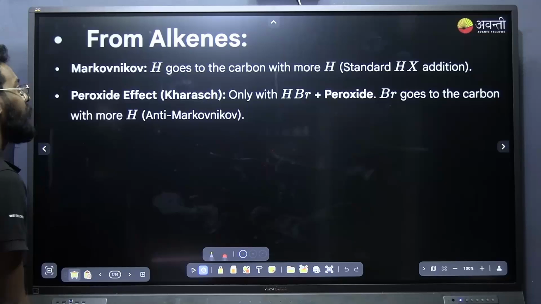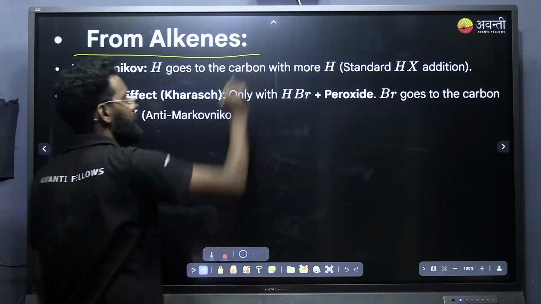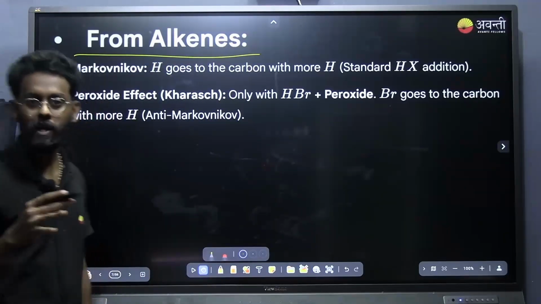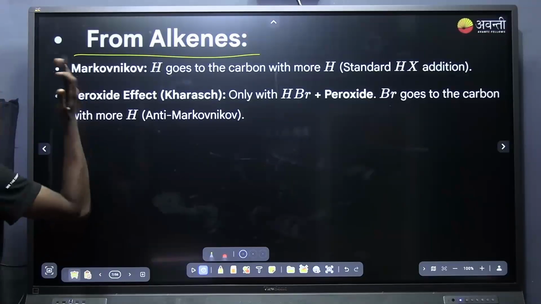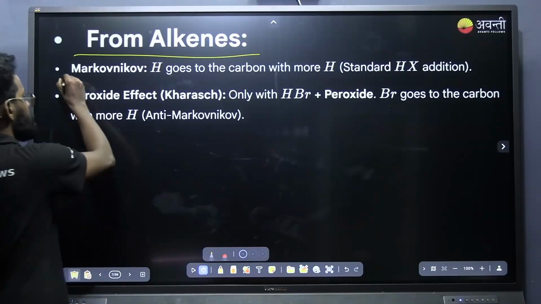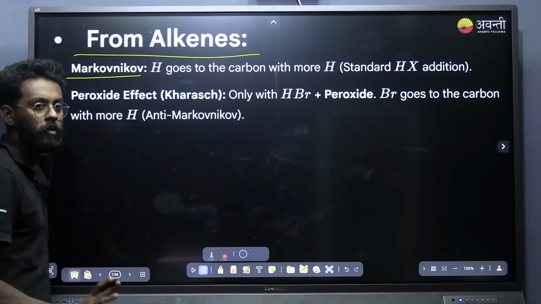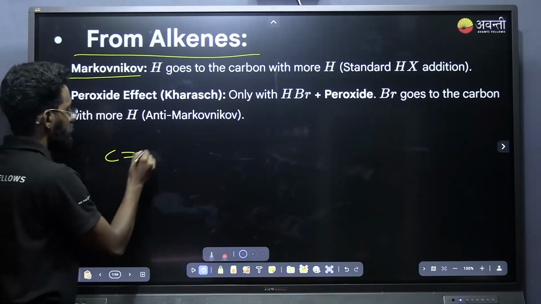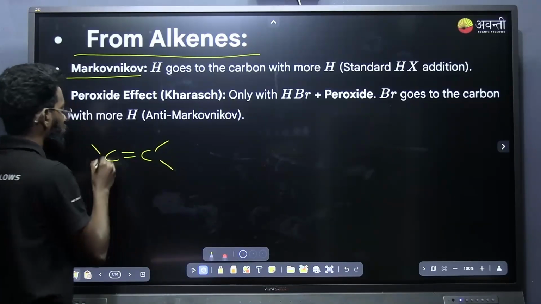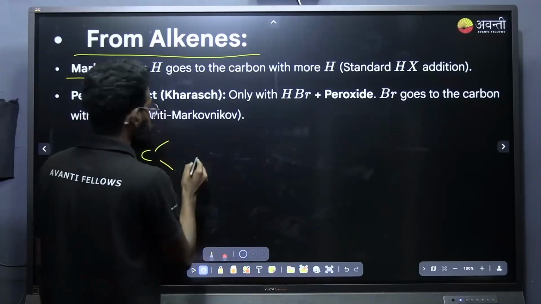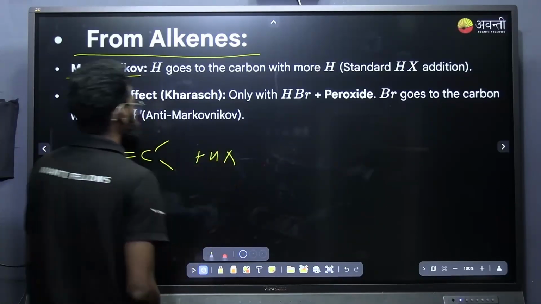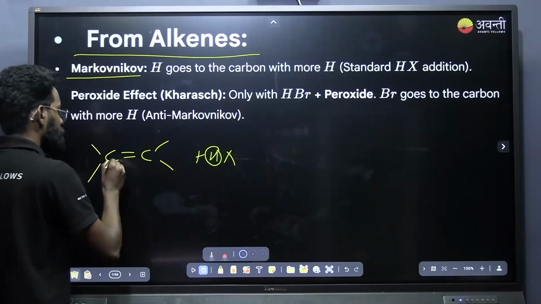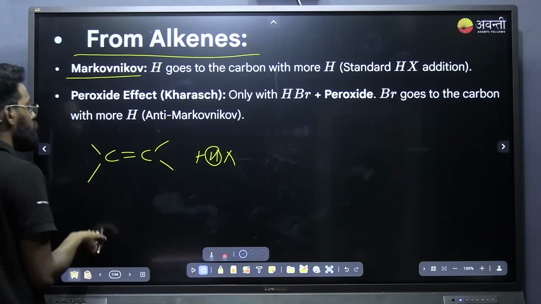Yes, next is from alkene. From alkene we have already discussed in the hydrocarbon chapter. You can go through it and understand it. Anyhow, I will just tell you, it completely follows the Markovnikov rule. What is it? Alkene on treating with hydrogen halide, the hydrogen will attach to that carbon where there is more number of hydrogens.